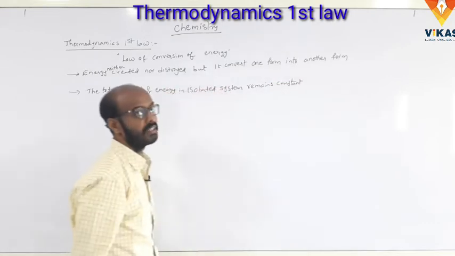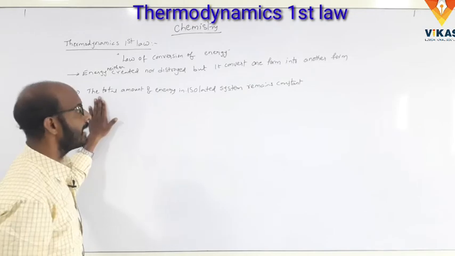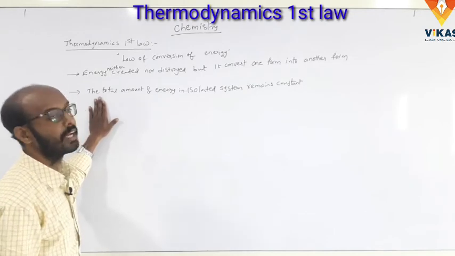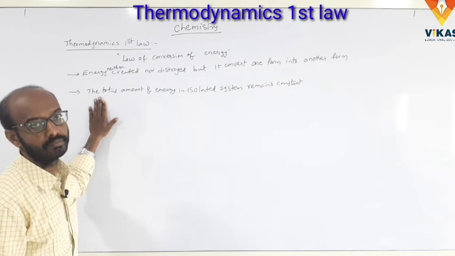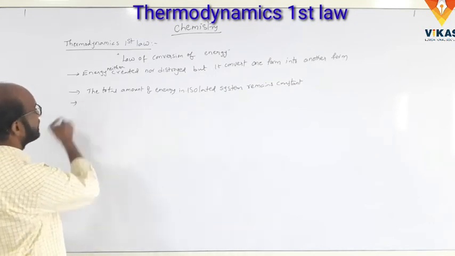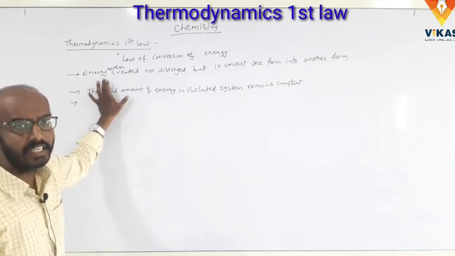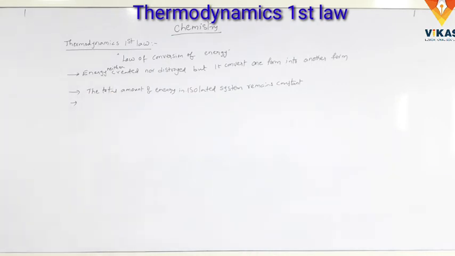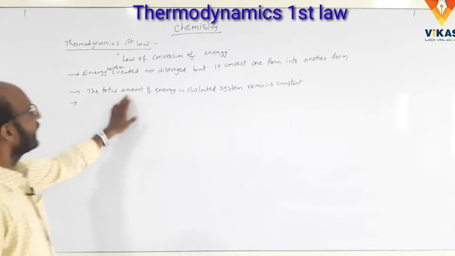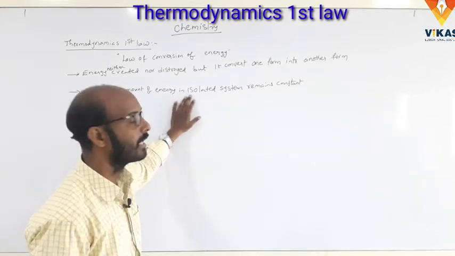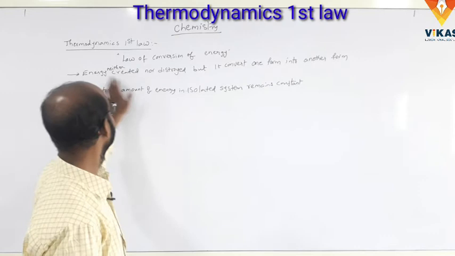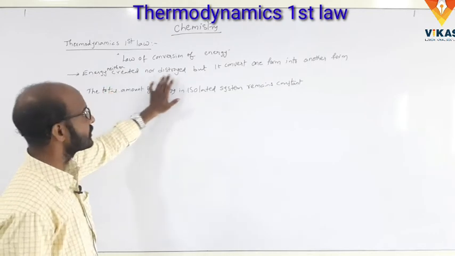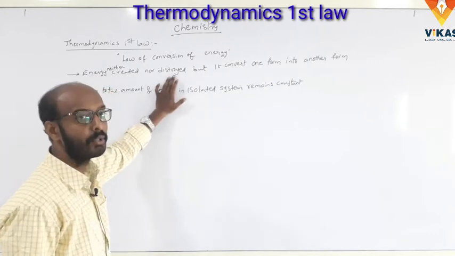This is one of the laws. So again, energy is neither created nor destroyed, but it converts from one form into another form. The total amount of energy in an isolated system remains constant. Okay? Clear?